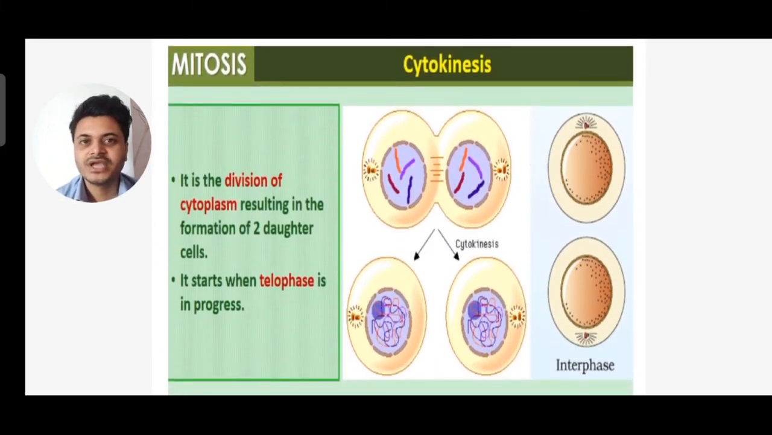Now karyokinesis is over. Now moving to cytokinesis. After karyokinesis comes cytokinesis. So what is cytokinesis? It is a division of cytoplasm resulting in the formation of two daughter cells. It starts when telophase is in progress. You can see the cytoplasm division has taken place and two cells have been formed.